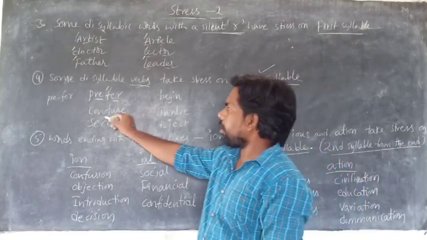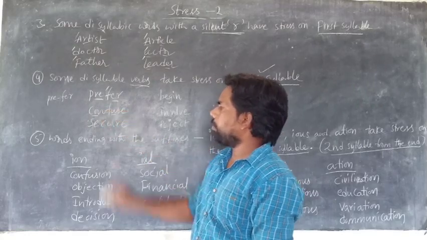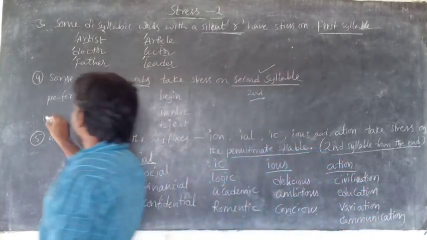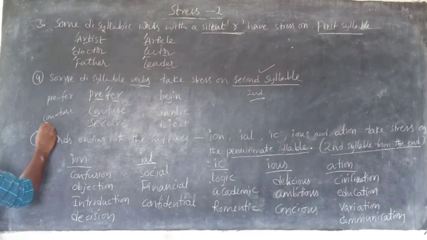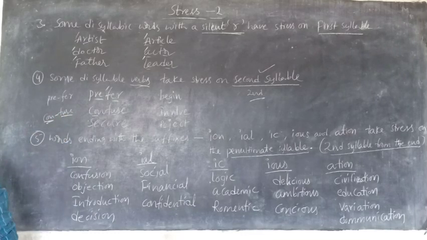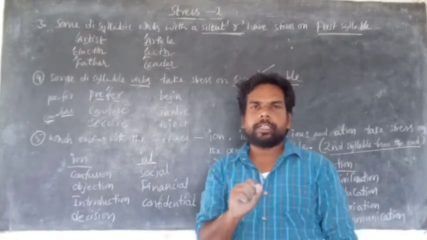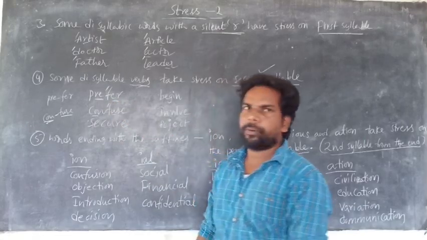Next one is also a verb: confuse, C-O-N-F-U-S-E. One here, one there, two syllables. It's a verb. I confused him. Here the stress is on fuse. Confuse. Disyllabic word.